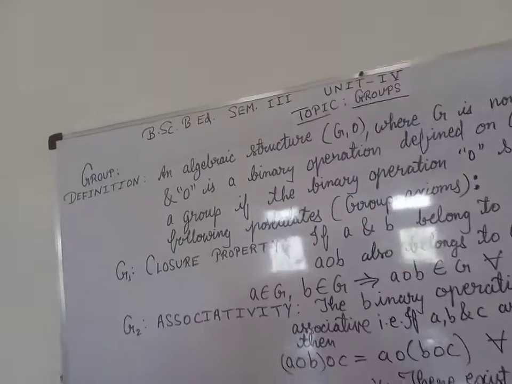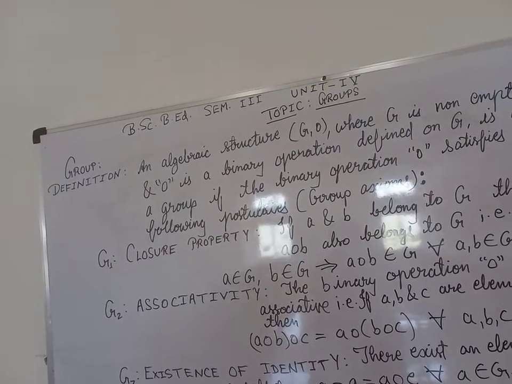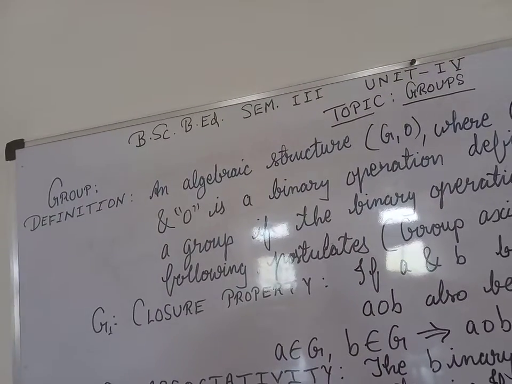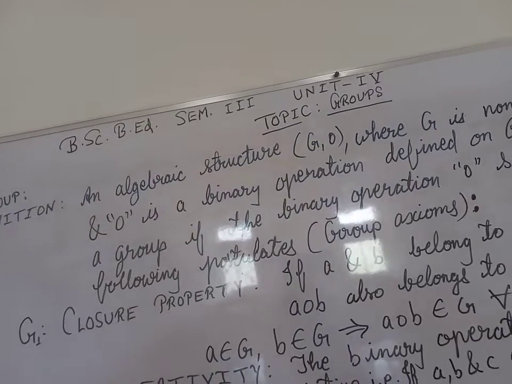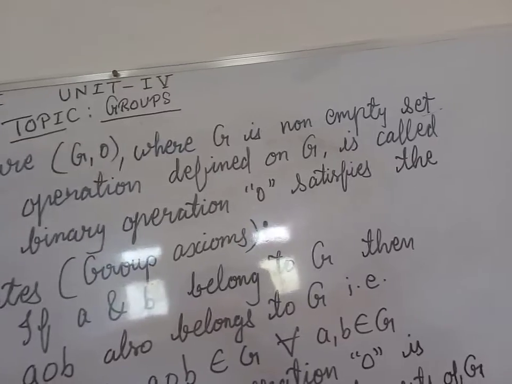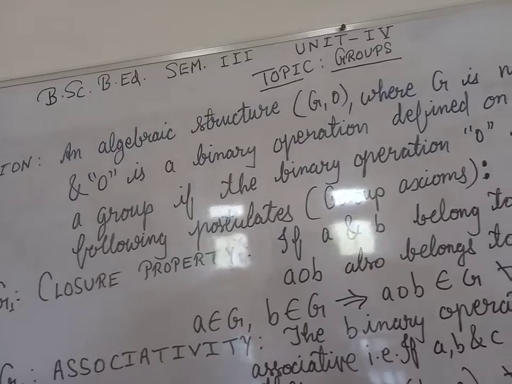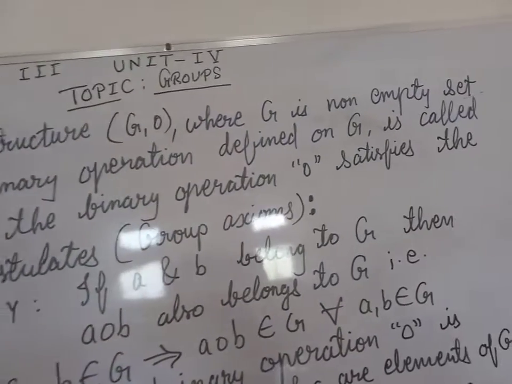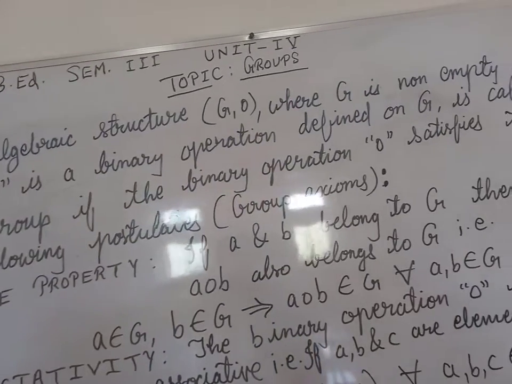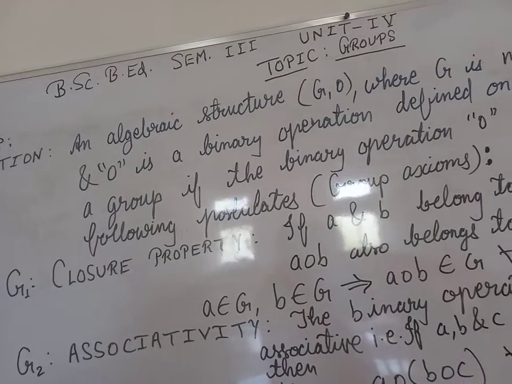Today we will discuss our BSc semester 3rd related unit 4, groups. Here the definition of group is defined in this manner: an algebraic structure (G, O), where G is a non-empty set and O is a binary operation defined on G, is called a group if the binary operation O satisfies the following postulates.